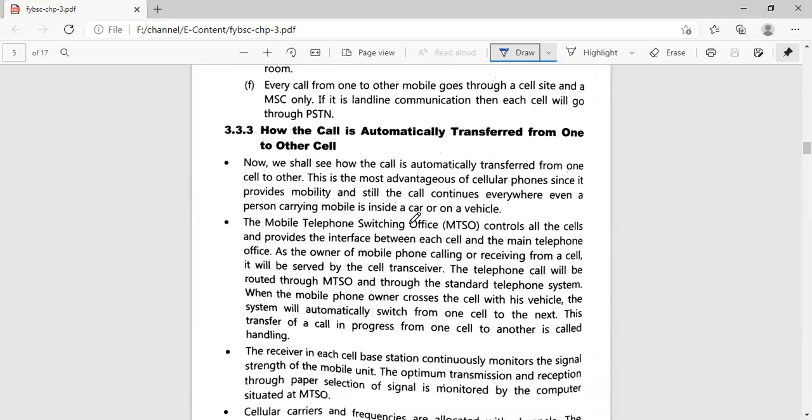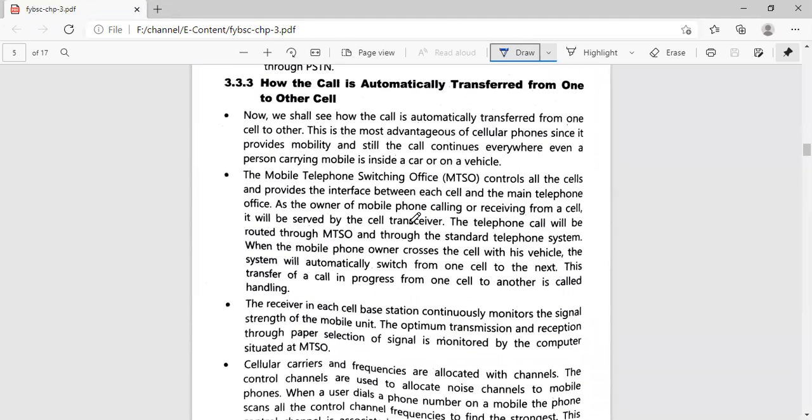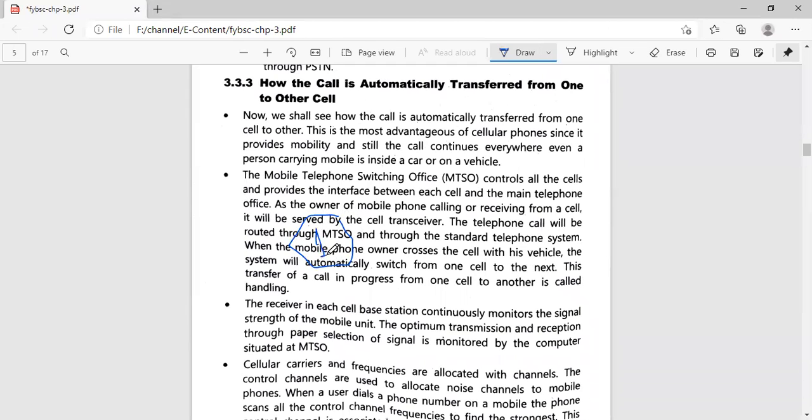Now, the next and most important point is how the call is automatically transferred from one cell to another. I just told you, if you are living in the area which comes under cell 1, okay, suppose for example, this is my cell 1, and here I am living, and this is my adjacent cell, which we'll call cell 2. So what if I'm traveling from cell 1 to cell 2? See, if I'm living in cell 1, what will happen? I will get connected to the mobile switching center of the first cell, right?